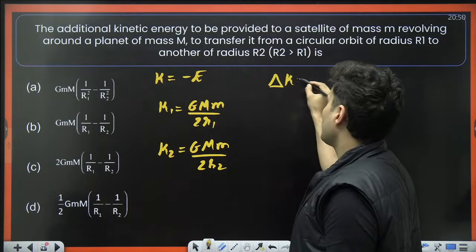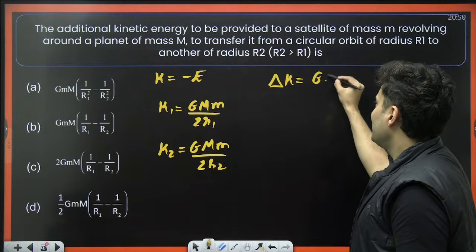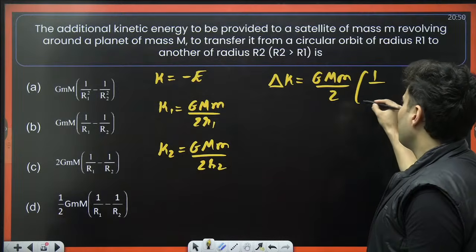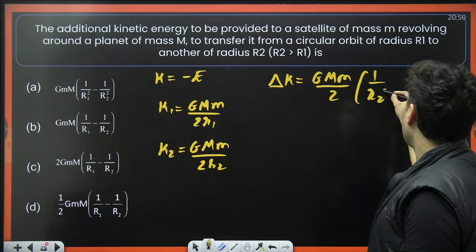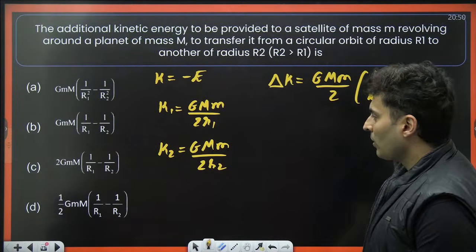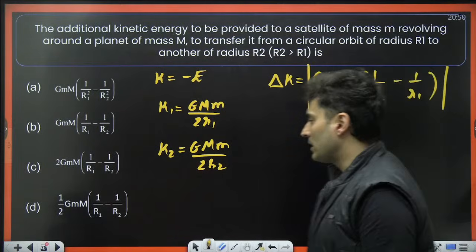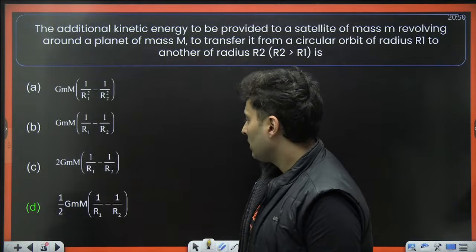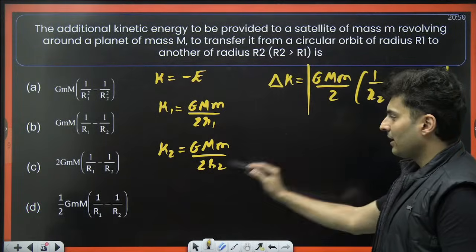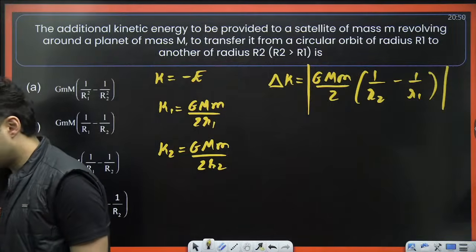So the difference of the kinetic energy will be GMm by 2 times 1 by r2 minus 1 by r1. That's all. Or 1 by r1 minus 1 by r2, so I just put a modulus over here. So I think it should be this one over here, which is option D. Yes, that 2 is there and you have 1 by r2 minus 1 by r1, the mod of it, whichever is bigger, whichever is smaller.